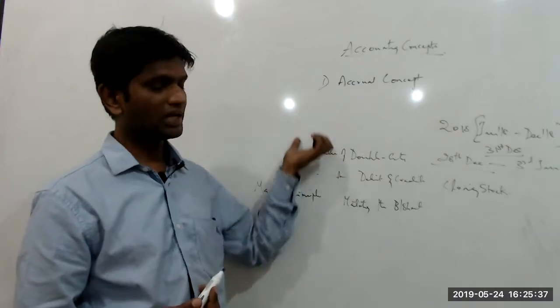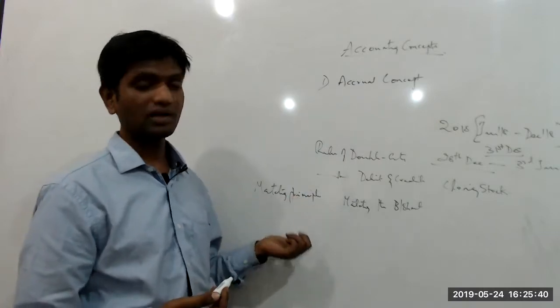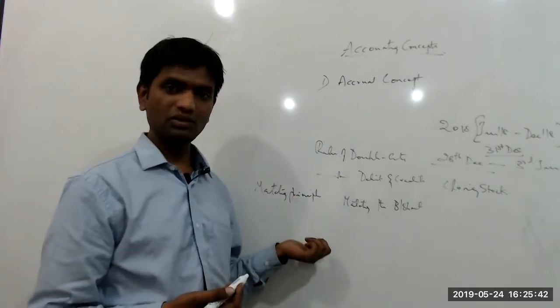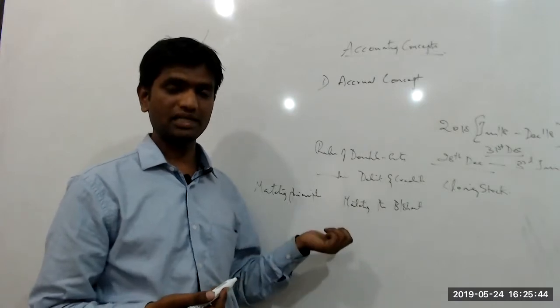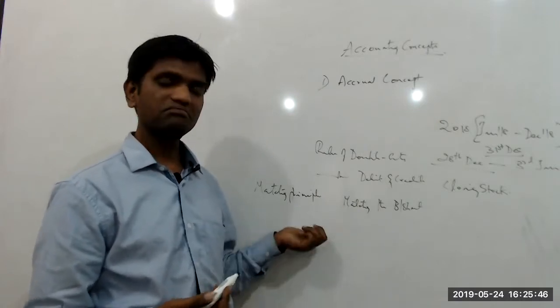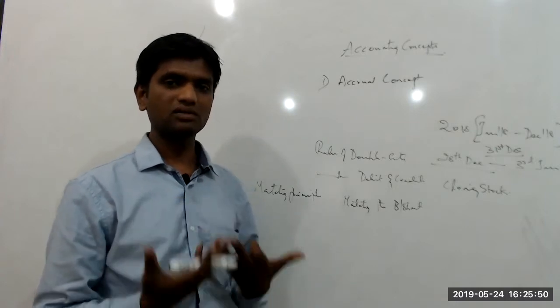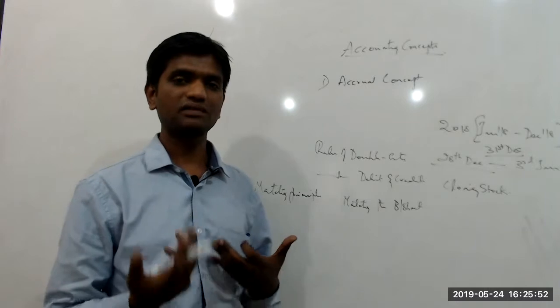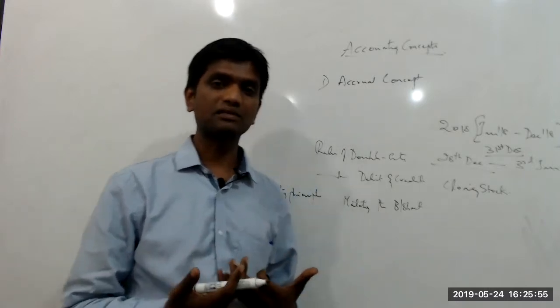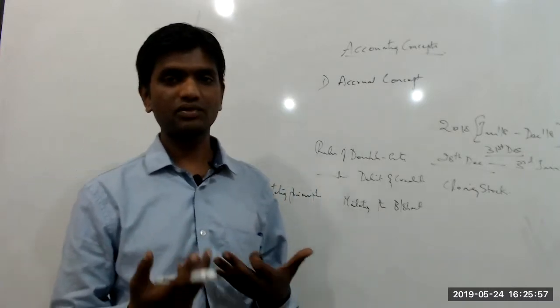Similarly, there are so many concepts: the accrual concept, the accounting period concept, the dual entity concept, the dual aspect concept, and the objective evidence concept. You need to be conversant with all these concepts and also conventions, such as the convention of materiality and the convention of conservatism, which is nothing but provisioning for bad debts.